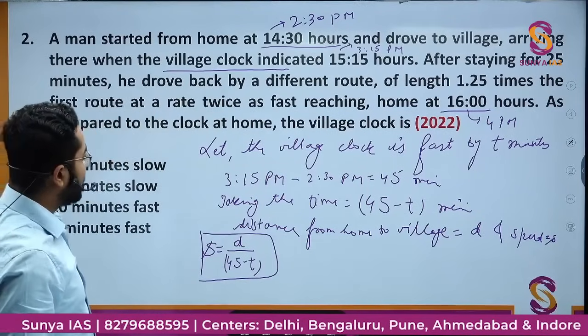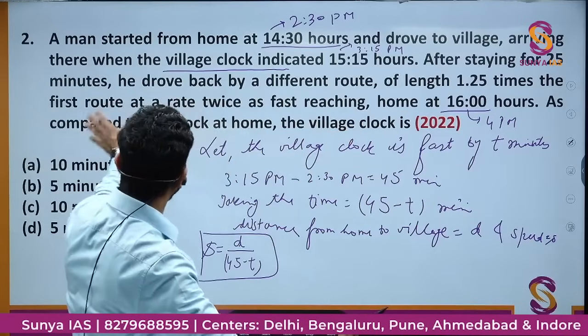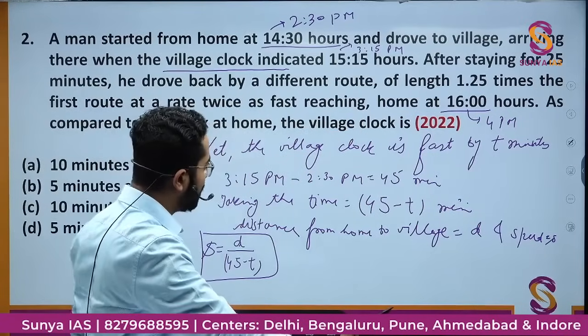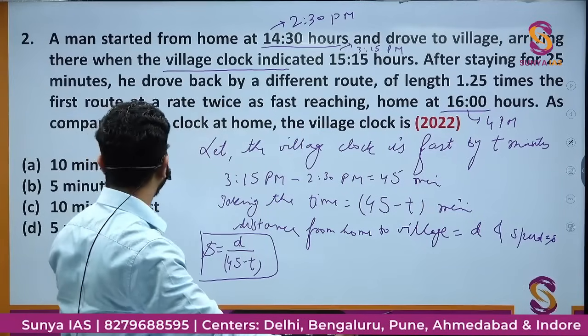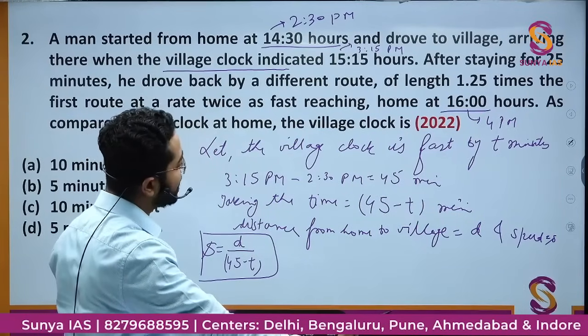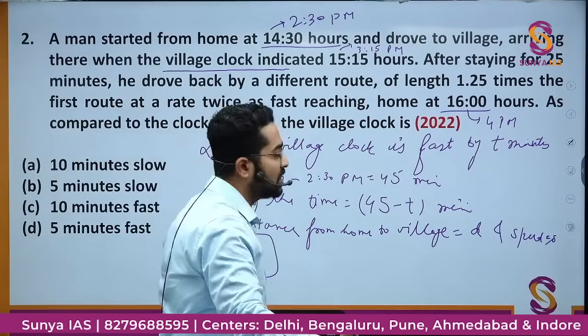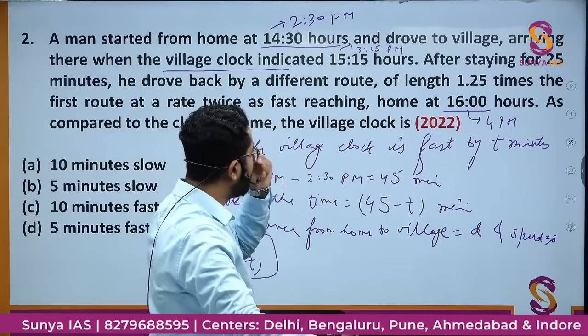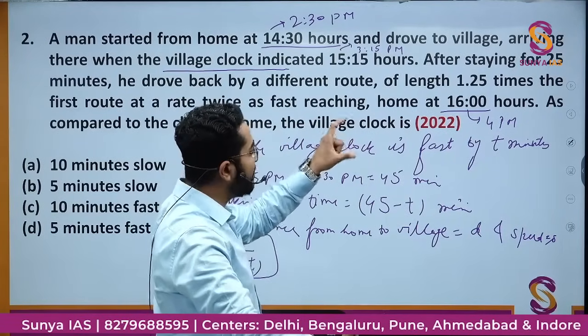Now it is saying after staying for 25 minutes, he drove back by a different route of length 1.25 times the first route at a rate twice as fast, reaching home at 16 hours. Now he has reached his home at 4 PM and village में कितनी देर स्टे कर रहा है वो 25 minutes.